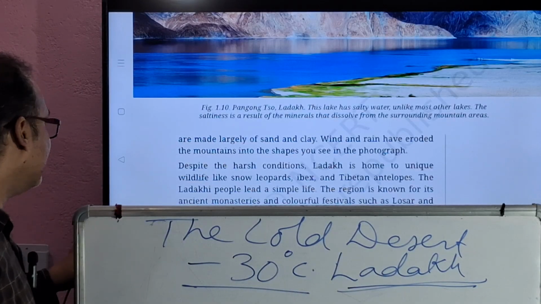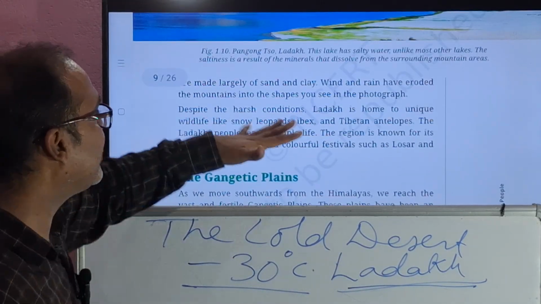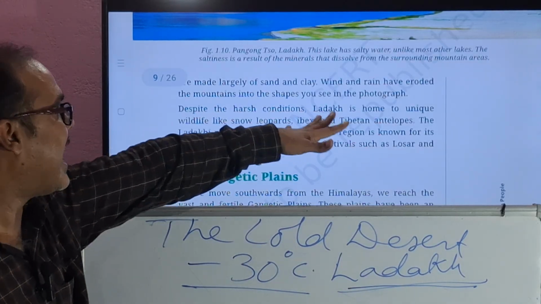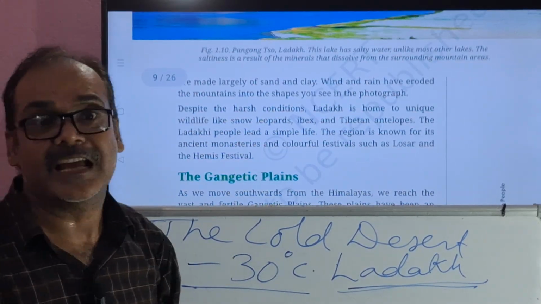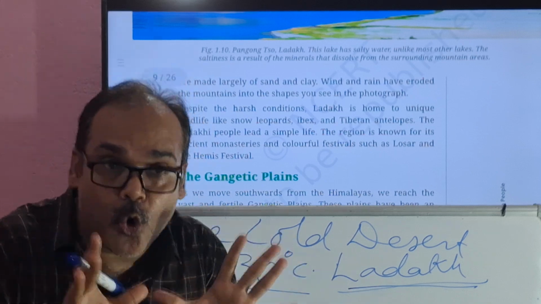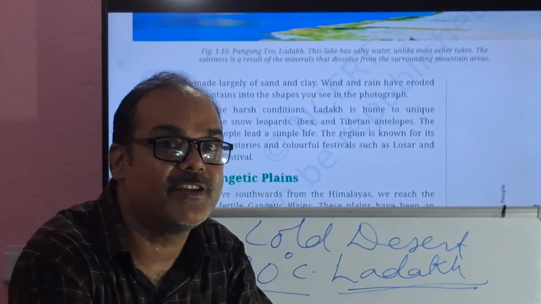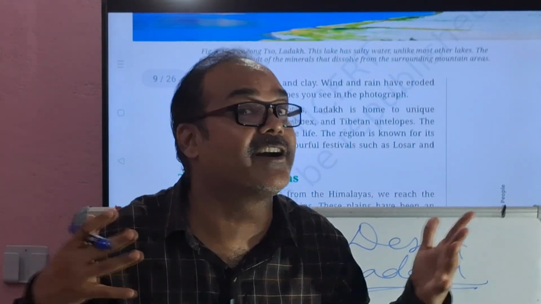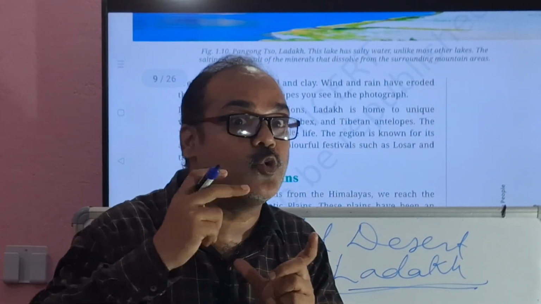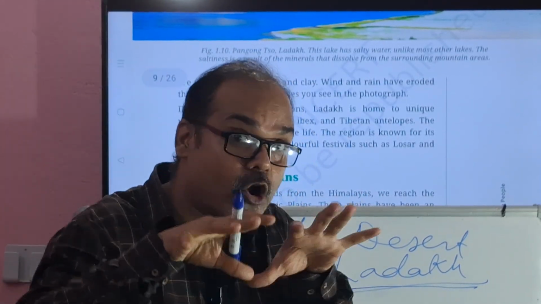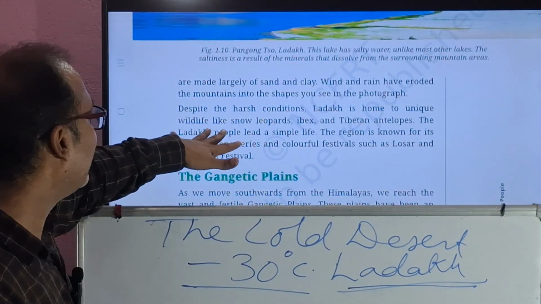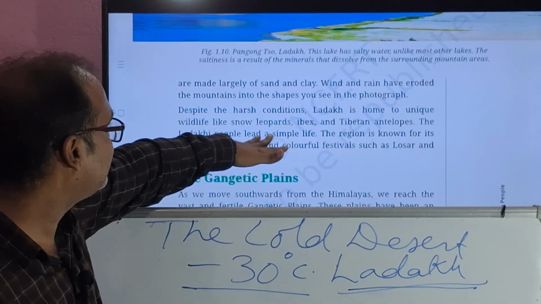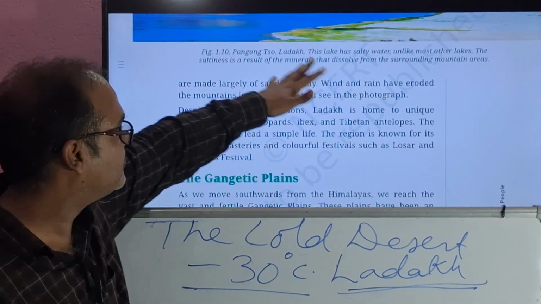Now, despite the harsh conditions, Ladakh is home to unique wildlife like snow leopards, ibex, Tibetan antelopes, different types of animals who can survive in the coldest area. Nature has made different animals with different characteristics. So those animals who can survive in the coldest conditions are found here. Who are they? Snow leopards, ibex, Tibetan antelopes.